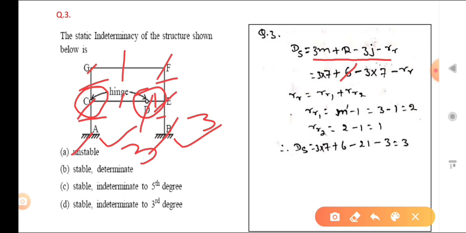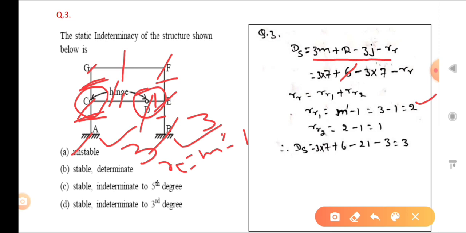So rr, suppose that is rr1, and I am denoting it by rc, that is equal to m dash minus 1. What is the m dash? M dash is the number of members meeting at that hybrid joint. So how many members are meeting at joint C? 1, 2 and 3. Okay. So 3 minus 1, that is 2.